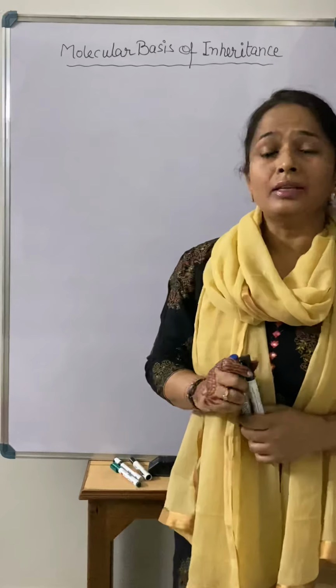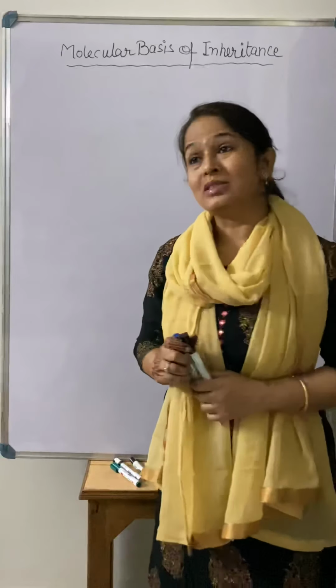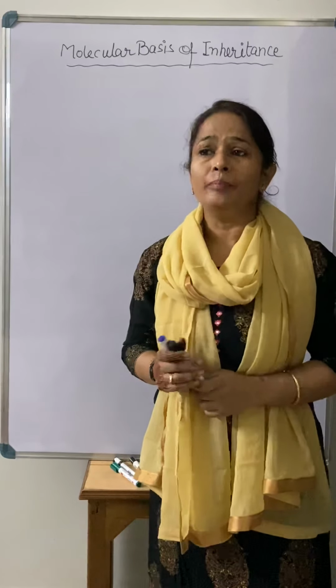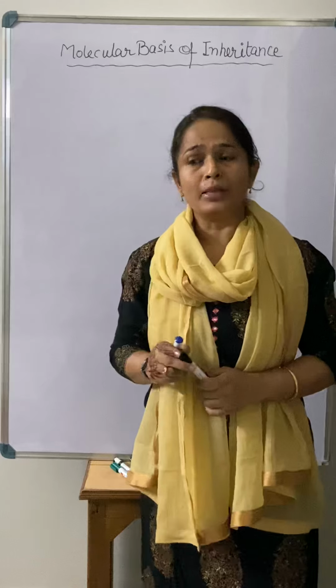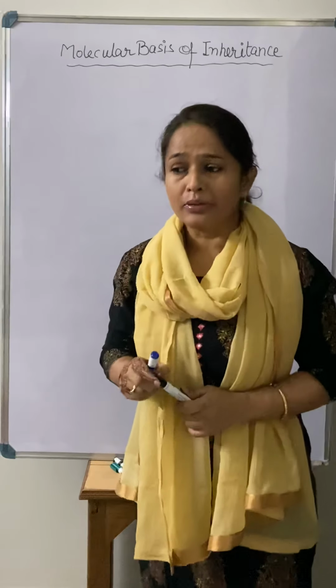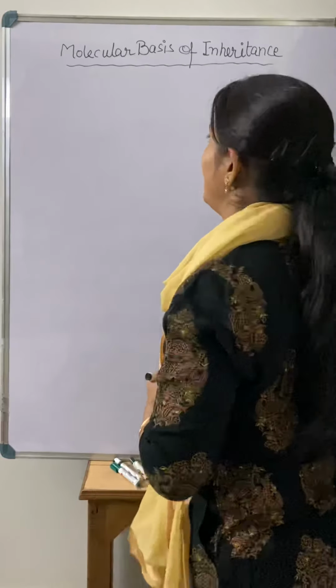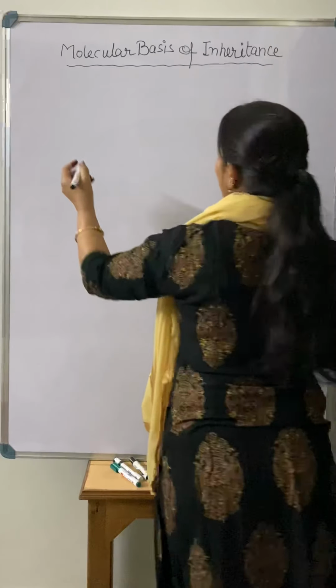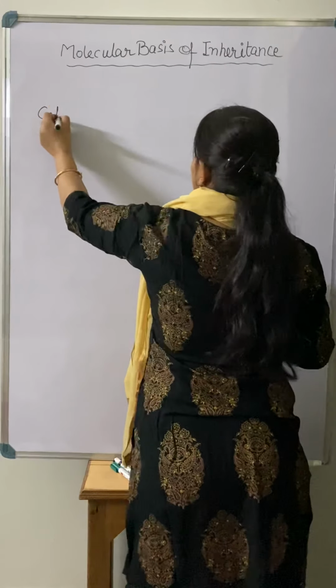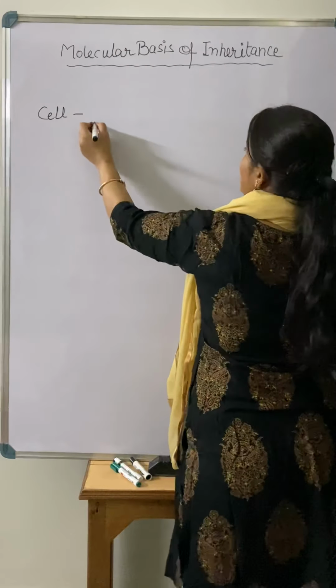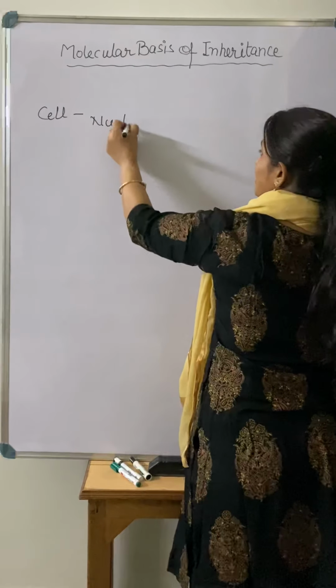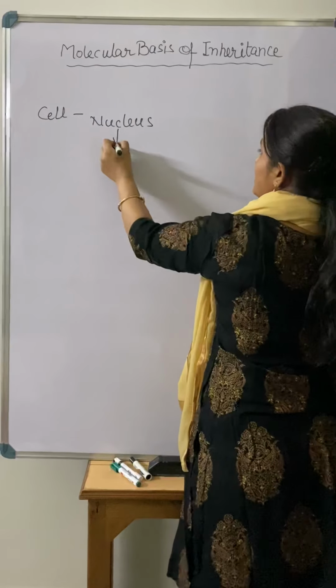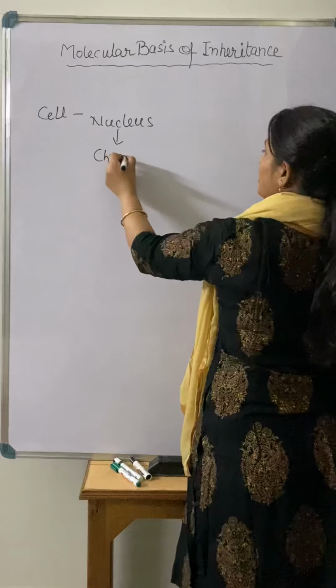While this discussion was going on, a number of things came into the picture due to the discovery of cell structure. The cell has a nucleus inside it. In the nucleus there are chromosomes.